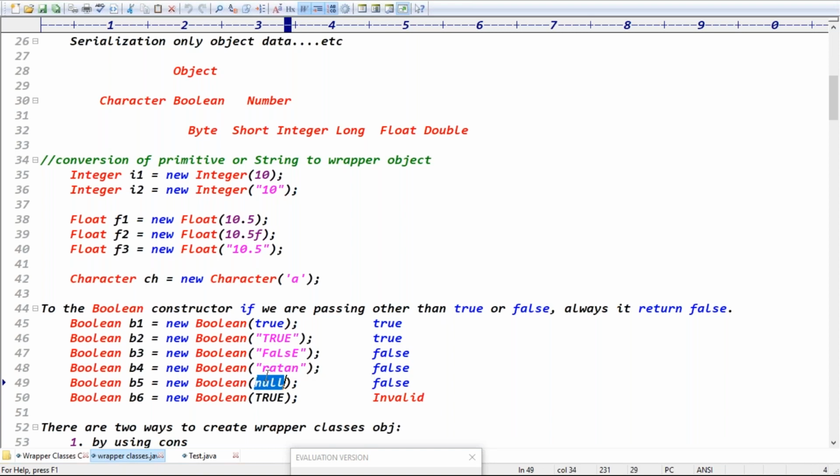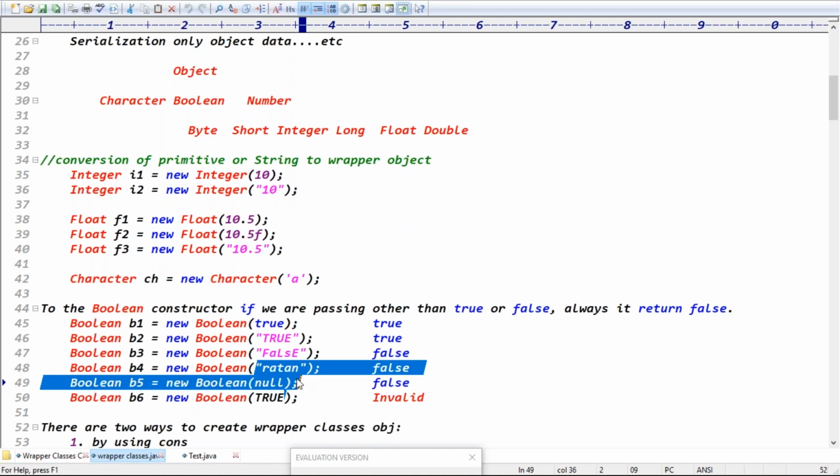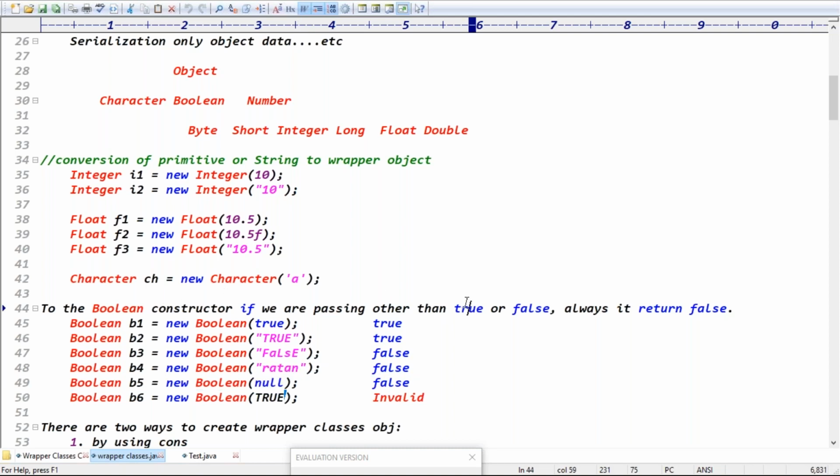See, "Ratan" is valid data, null is also valid data, but "TRU" is invalid data. The data itself is invalid, right? The data itself, like TRU, is something directly taking this name, then this case itself is invalid, guys. So true means directly taking true, double quotes "true" as a string also is taken as true, double quotes "false" also is taken as false, but other than true or false, for the Boolean constructor, if you are passing anything other than true or false, always it returns what? False, sir. Always it returns false data, right? Exactly. Other than true or false, if you are passing, by default it returns which data, guys? Here, false data, right? Exactly.